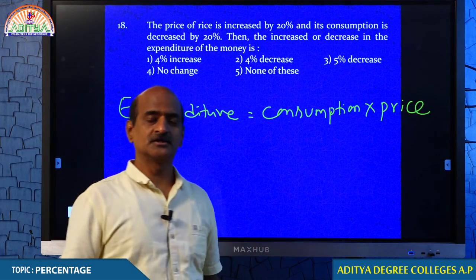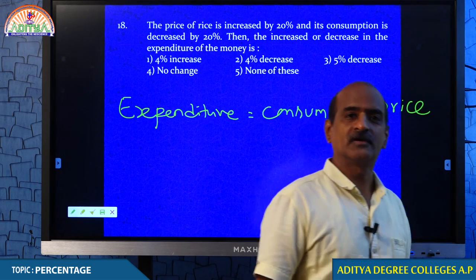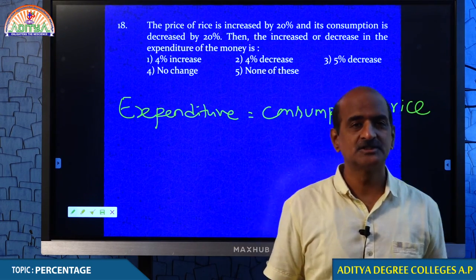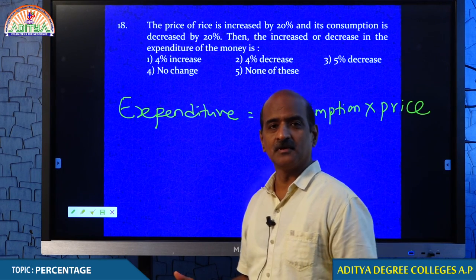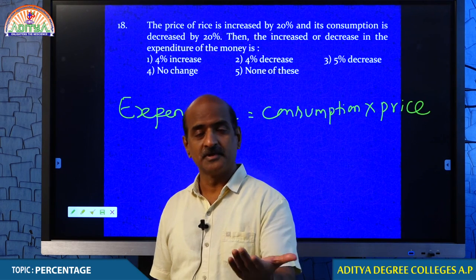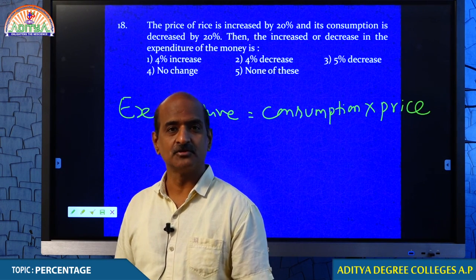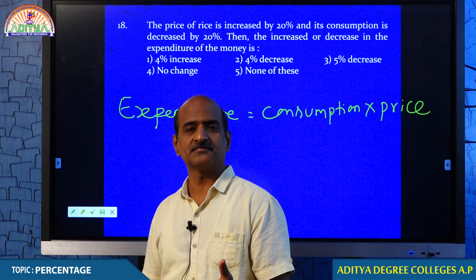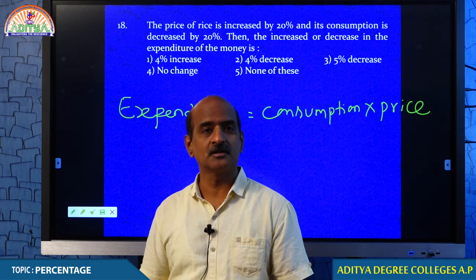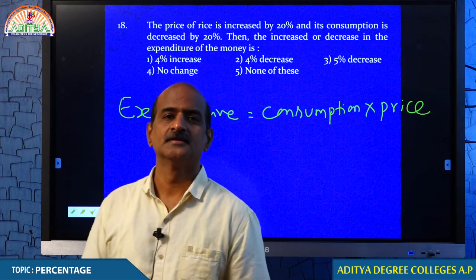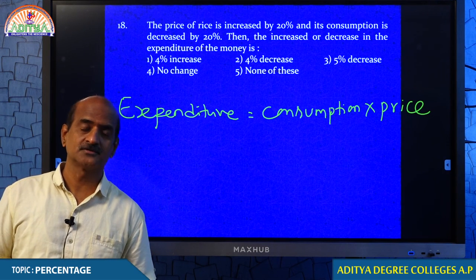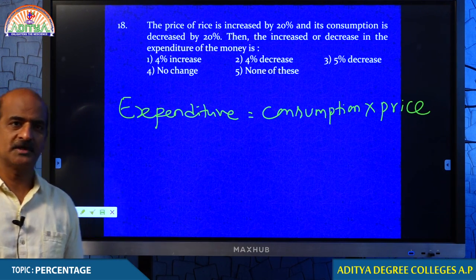So, earlier you used to consume 10 kg at the rate of 20 rupees. The price was 200. In the corona situation, what are common people, mostly middle income group people, doing? Maybe some of your parents must be doing this. They are reducing the consumption because the economy has come down drastically. They have no other option, but they have to reduce. You should reciprocate them. You must do your work so that your parents should be so happy.